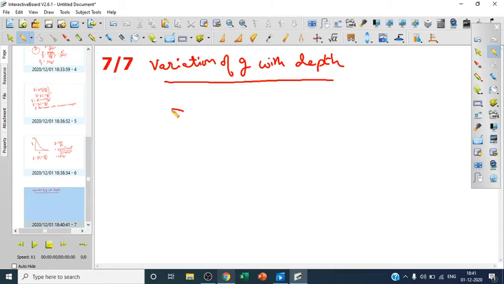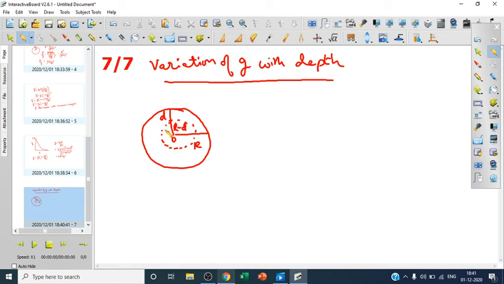So let us say this is the earth, and we are going somewhere deep, a distance of depth d. Of course the radius of the earth is going to be r. As usual, this will be the radius of the earth. Then the distance from here, from the center, will of course be r minus d.